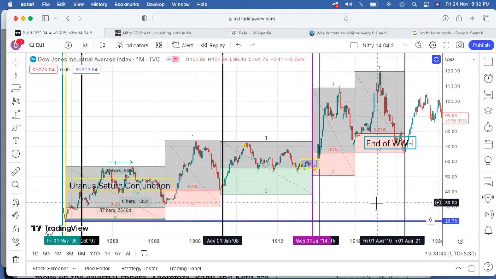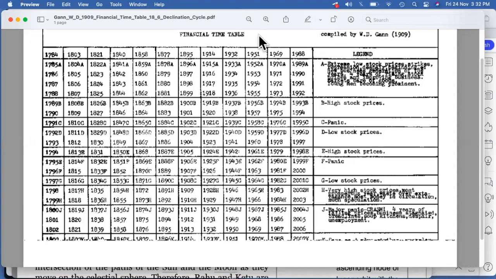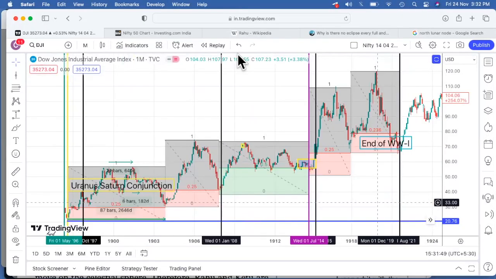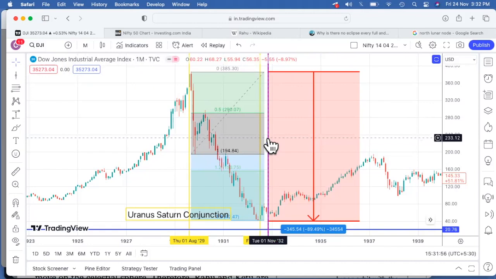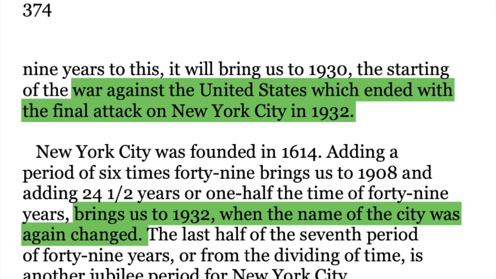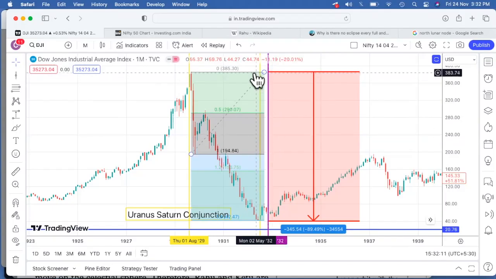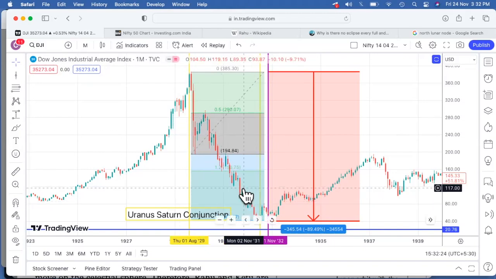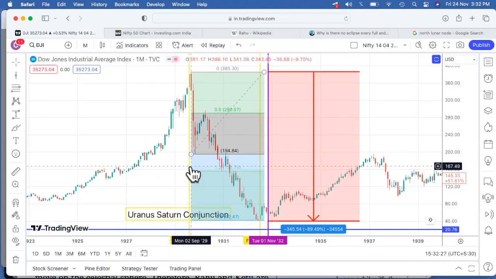From here we can check the next date, which comes to 1932. 1932 is very important for us to understand, and this low of 1932 we know as the Great Depression. W. Gann has also mentioned this in his book Tunnel Through the Air, so you can definitely go through those parts one by one to understand more of the details. It started from 1929, at a high of 400, and from 400 it came down to somewhere around 40. So it was almost a 90% fall overall. Definitely this fall was very critical, and W. Gann has written about it in his book.